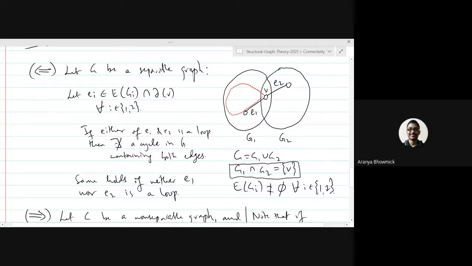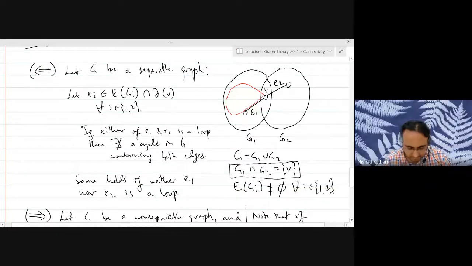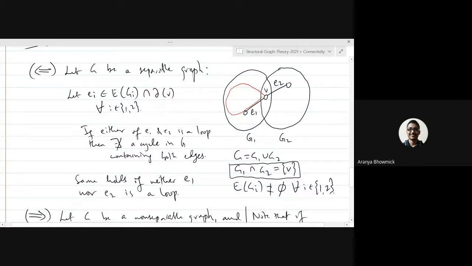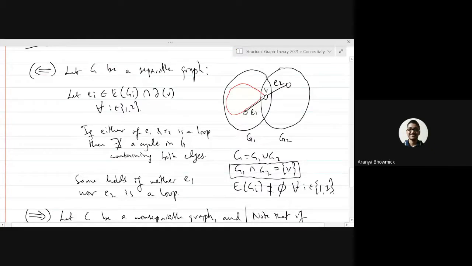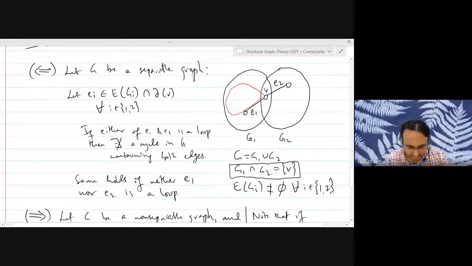Now if we take any two vertices of the graph, suppose V1 and V2, and we assume that G is connected, we know that V1 has at least one incident edge and also V2 has at least one incident edge, say E1 and E2. We know that E1 and E2 participate in a common cycle. So that means V1 and V2 also must participate in that cycle. Basically, we have shown that any two vertices in the graph participate in a common cycle. That means the graph has no cut vertices. Since it has no cut vertices, it has no separating vertices. So it must be non-separable.